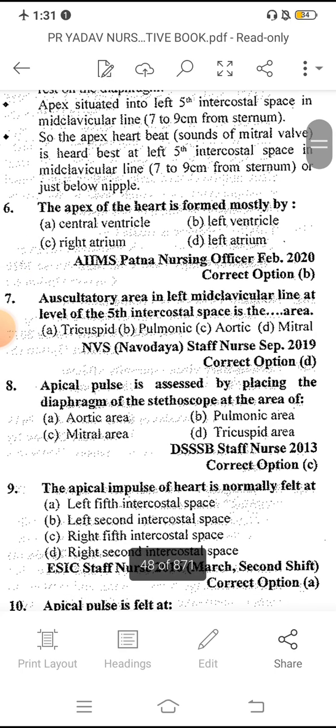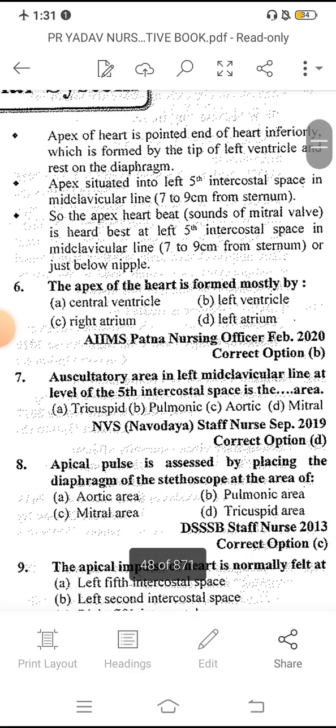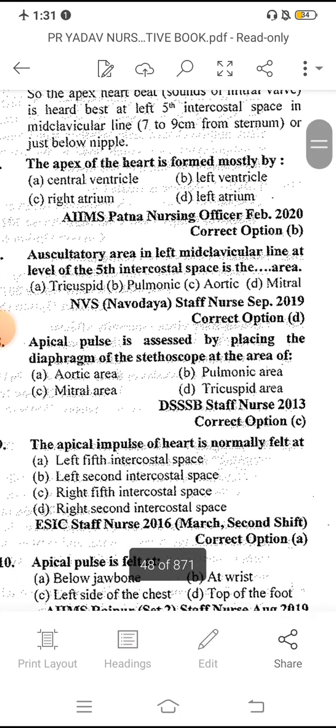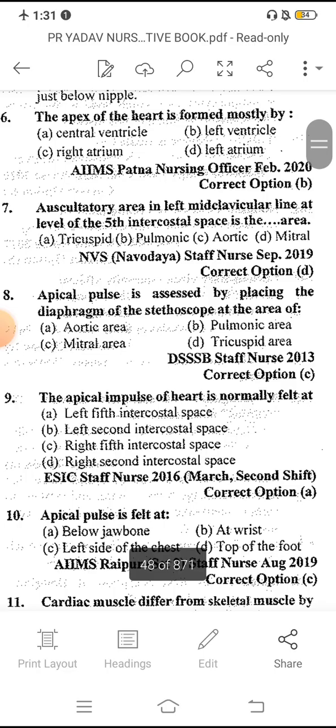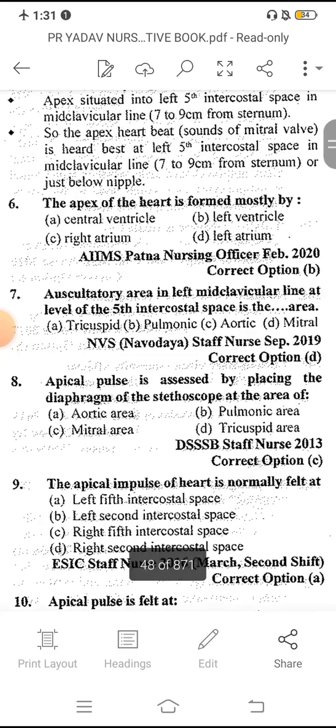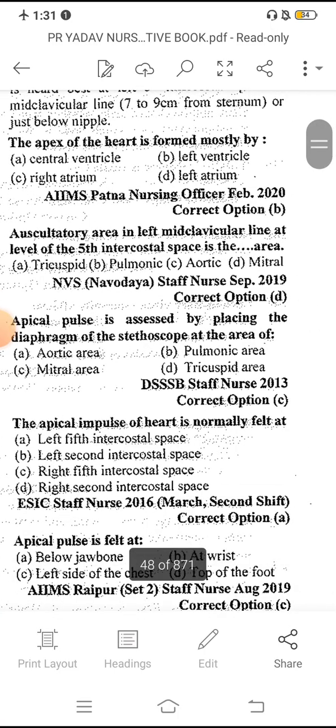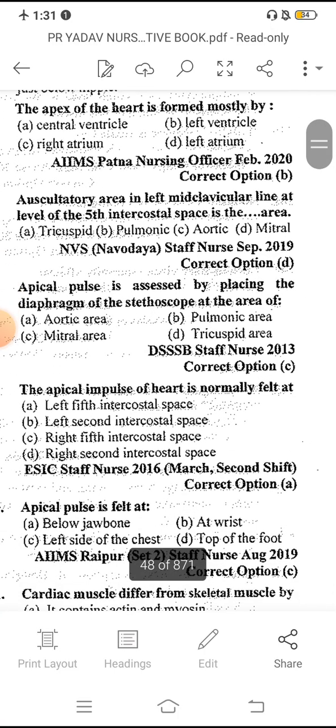The apex of the heart is formed mostly by which organ? Mostly by the left ventricle, at the left fifth intercostal space, and the rest by the diaphragm. Then, the auscultatory area in the left mid-clavicular line at the level of the fifth intercostal space is dash area. That is mitral. We already know that the mitral valve sound is at the apex beat, so the mitral valve area is the fifth intercostal space.